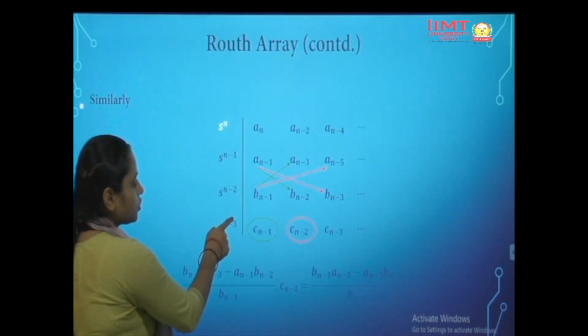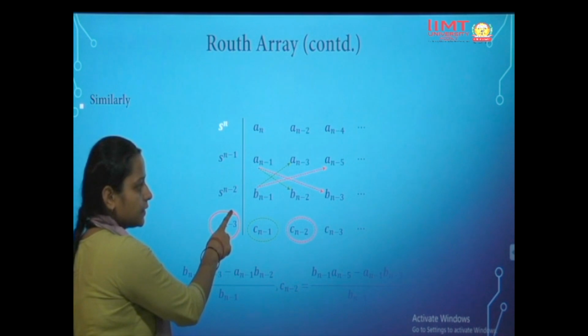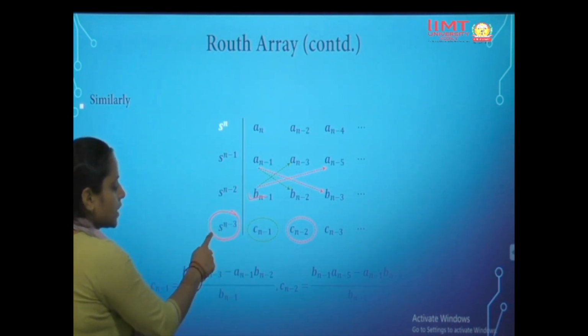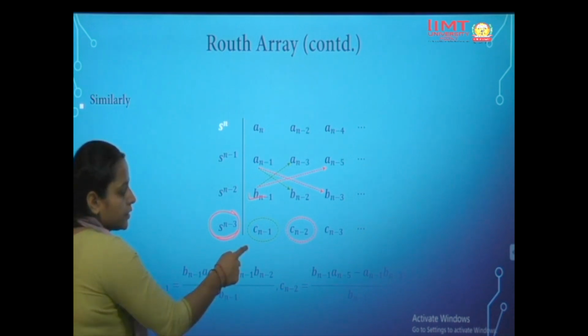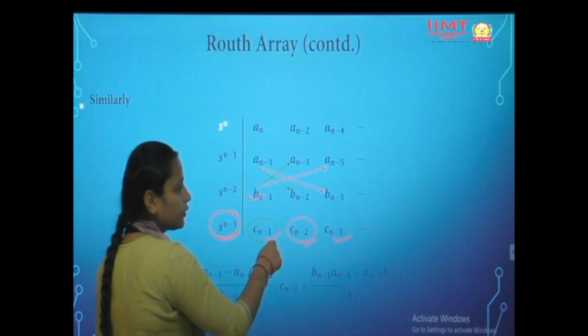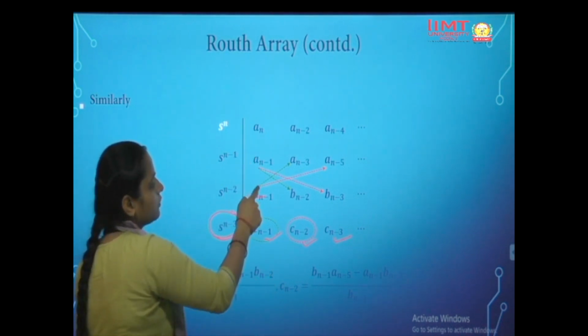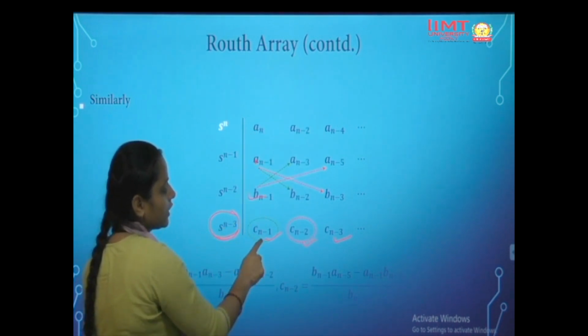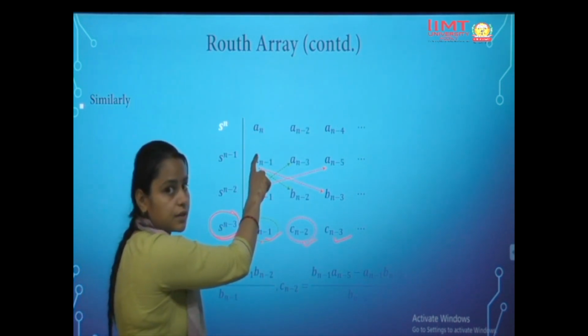The next row would be S n minus 3. We have calculated S n minus 2 now, and the next task is to calculate S n minus 3. The coefficients C n minus 1, C n minus 2, C n minus 3 we can calculate similarly, using these two rows.